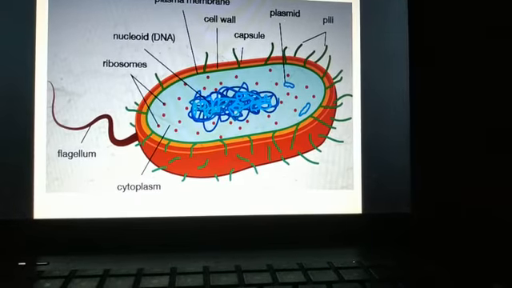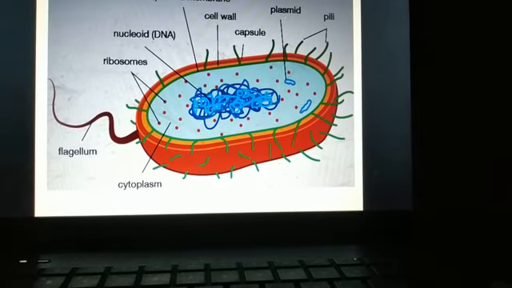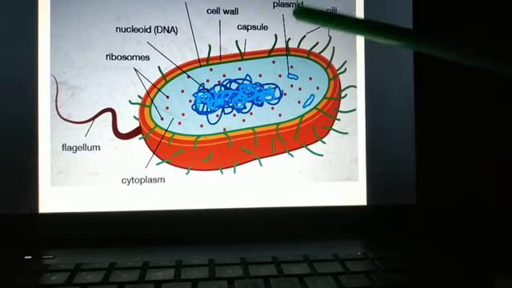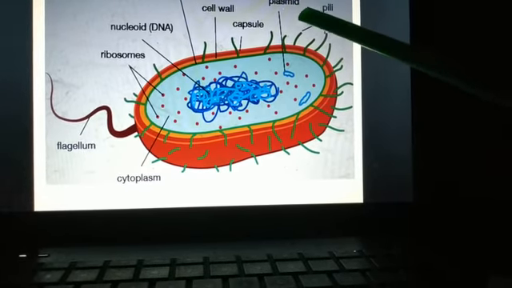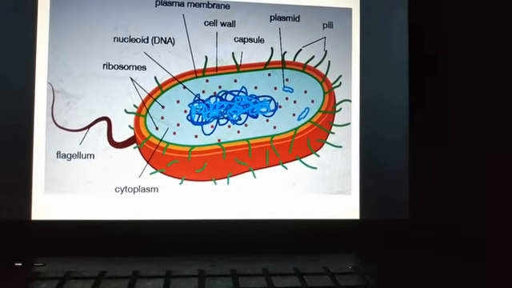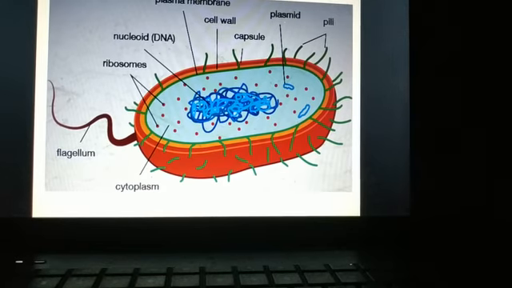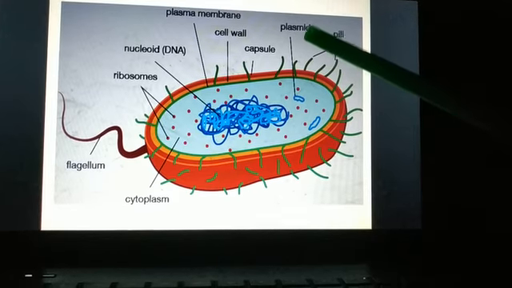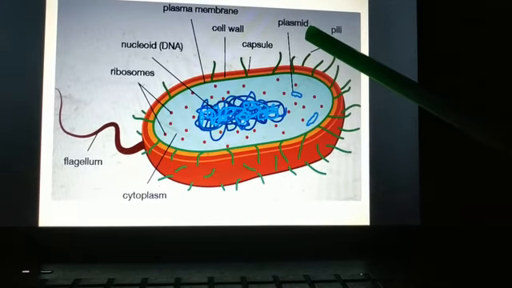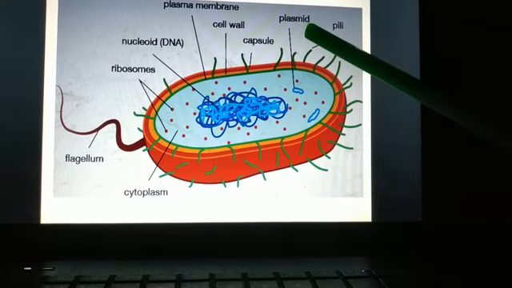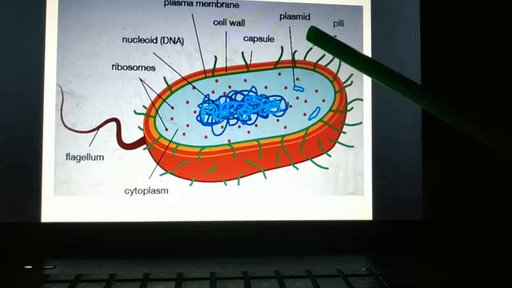Prokaryotes have one more extra genomic DNA that is called as plasmid. So plasmid, we have studied this, students, if you remember, in recombinant DNA technology. We used to take out the plasmid from the cell and we used to recombine it with the gene of interest, isn't it? So this plasmid is present in bacterial cell.